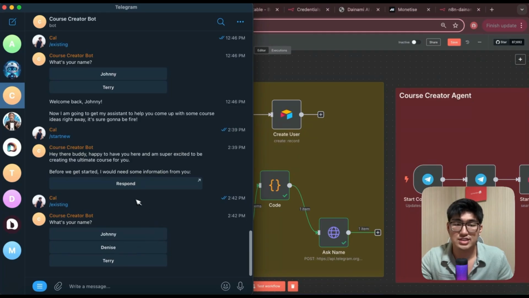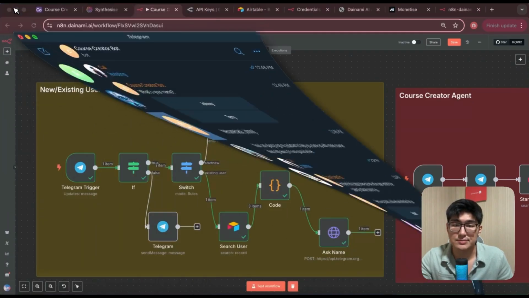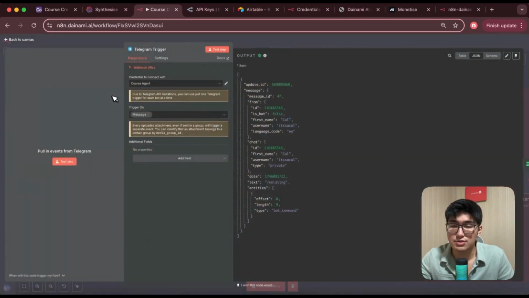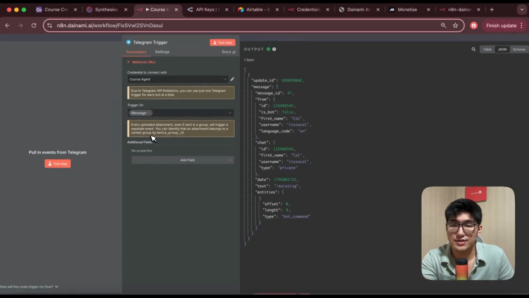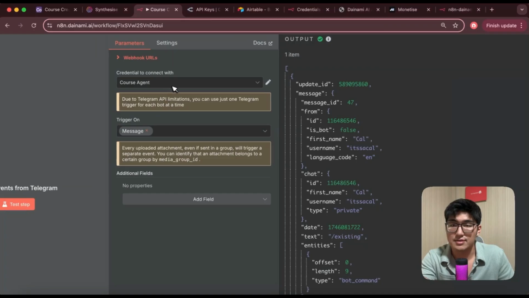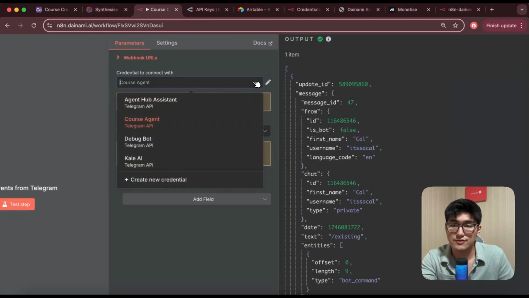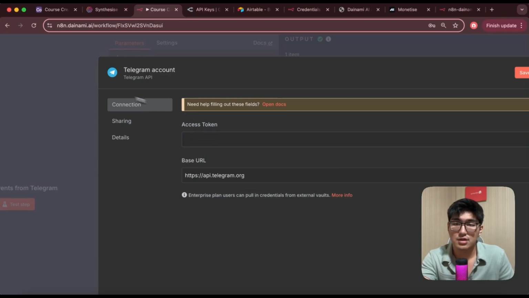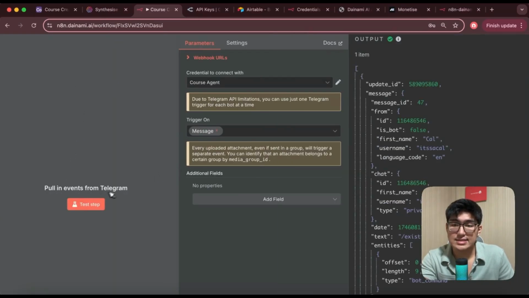Okay, so how do we actually get here? Let's run through this system. Okay, we're gonna start off with a Telegram trigger, right? And this is so that we can retrieve the information from our Telegram bot. So creating a Telegram trigger node, you can see over here, what I'm gonna do is to add in my credentials. Okay, so you've opened this up, create a new credential. This is where I'm gonna get an API token from your Telegram bot when you're creating it using BotFather. Okay, once you've connected it, you just have to click test step and you'll be able to pull in the Telegram message from Telegram to trigger this whole workflow.